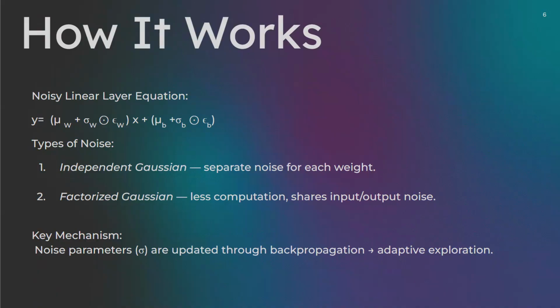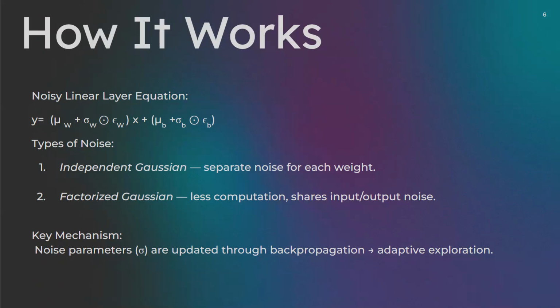All right, so here's how it works. We apply noise to a typical linear layer. We replace the weights and biases with the parameters theta noted with the W and B subscripts, respectively. To obtain the noisy weight matrix and the bias vector, there are two options. The first option is independent Gaussian noise, where each entry from both the weight matrix and the bias vector is drawn from a random Gaussian distribution. While it guarantees true randomness, it is very costly as you are computing PQ plus Q entries, where P is the number of inputs and Q is the number of outputs.